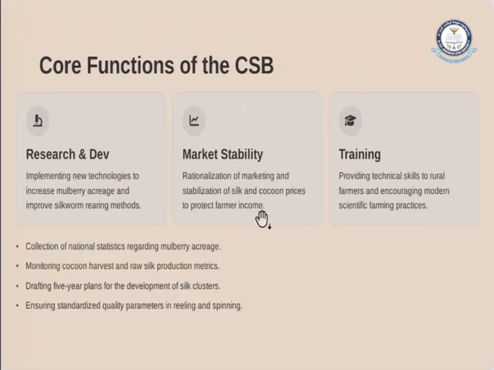That means this CSB gives particular prices. There will be price fixation done by the Central Silk Board, which helps farmers in getting a good income and also a stable lifestyle. The CSB will always be in favor of the farmers and also in favor of the industry.